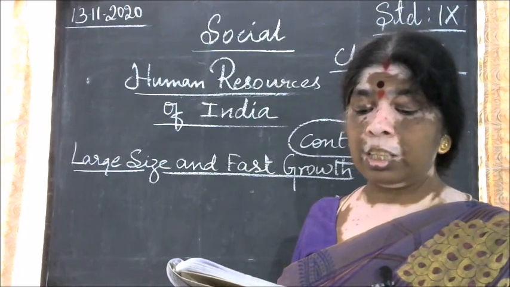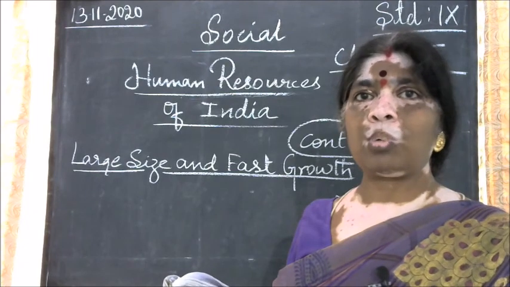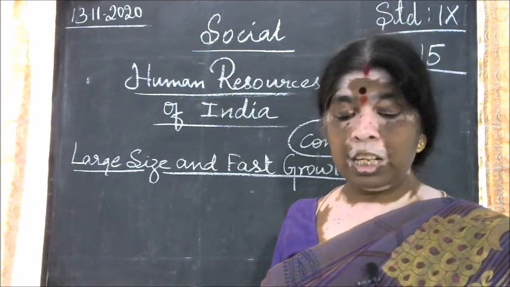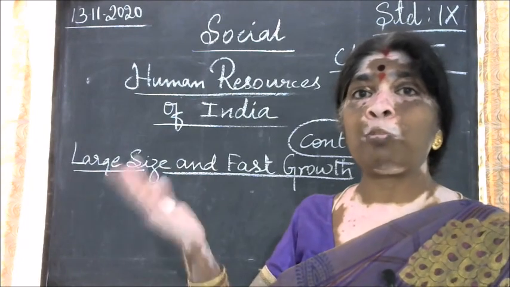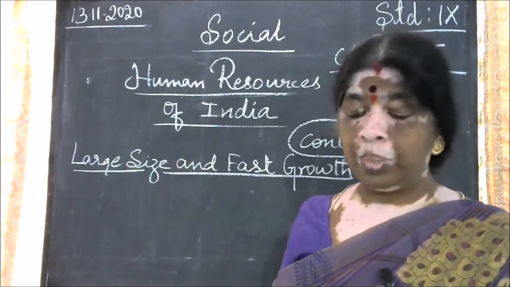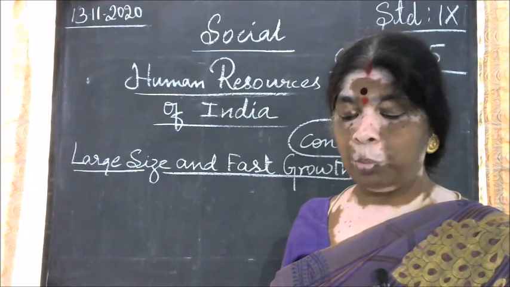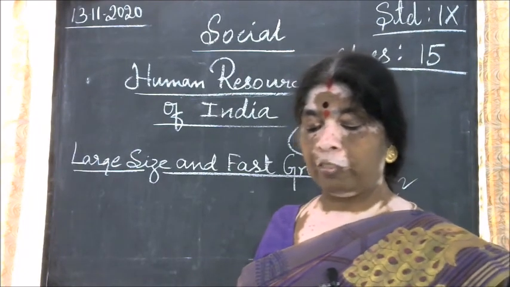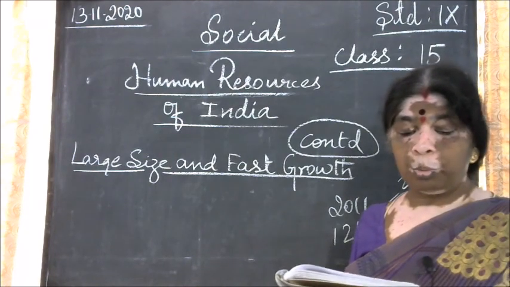Every sixth person in the world is an Indian. The rate of growth of population is very high. With the population growing at the rate of 1.8% per annum, a population equivalent to that of Australia is added every year. So this situation is called population explosion.